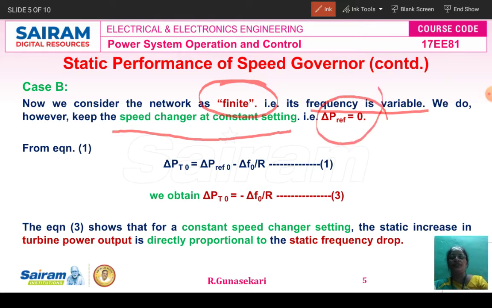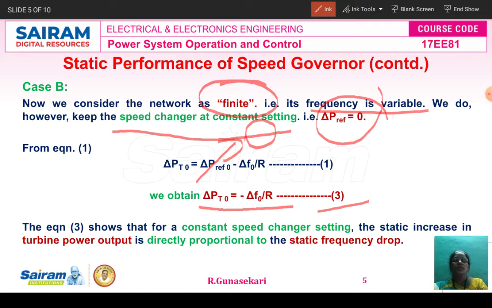So therefore equation 1 becomes equation 3, that is del pt0 equal to minus del f naught divided by r, because the del p reference 0 goes to 0 for a finite network.